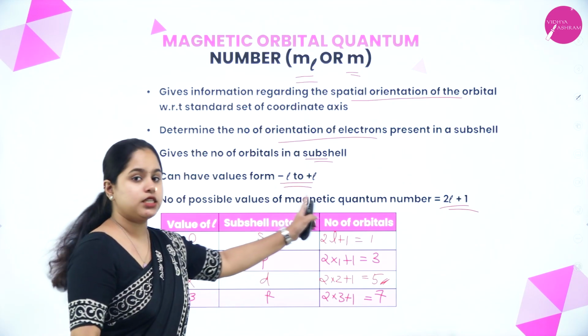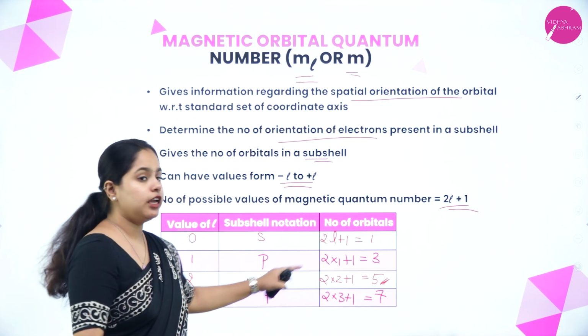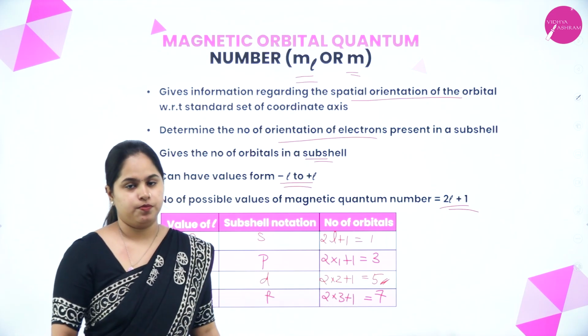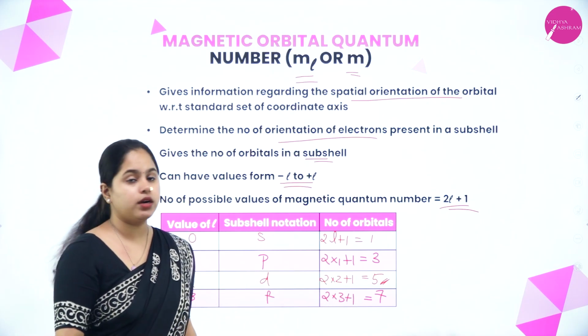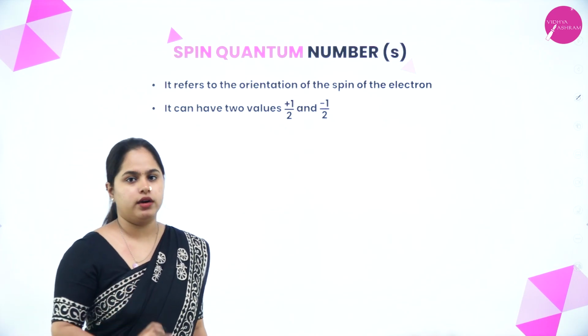Right? For S, it is 1. For P subshell, 3 orbitals will be present, D 5 and F 7. Yes, so I hope magnetic quantum number is clear. Now moving on to the last one, which is spin quantum number.